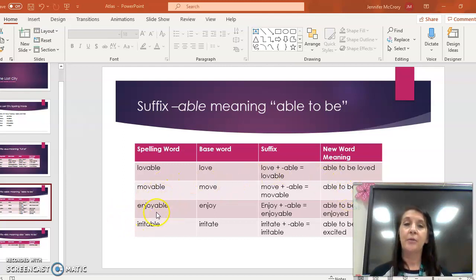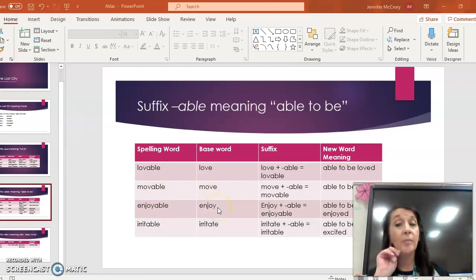All right, I want to hear you on this one. My third spelling word, enjoyable. Say it with me. When I pull off my suffix, what's my base word, everybody? Say it nice and loud. Enjoy. Very good. I heard you all the way over here. Thank you so much. Then I know I have my base word, enjoy.